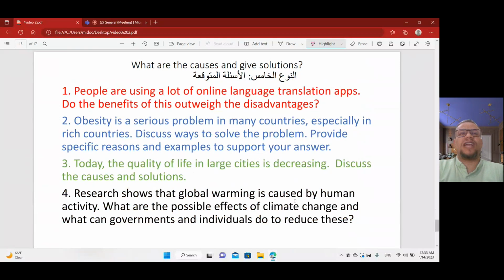Number three: today the quality of life in large cities is decreasing. Discuss the causes and solutions. What are the causes and solutions? The last one: research shows that global warming, expected till the end of June 100%, is caused by human activity. What are the causes, the possible effects of climate change, and what can governments and individuals do, solutions to reduce global warming?